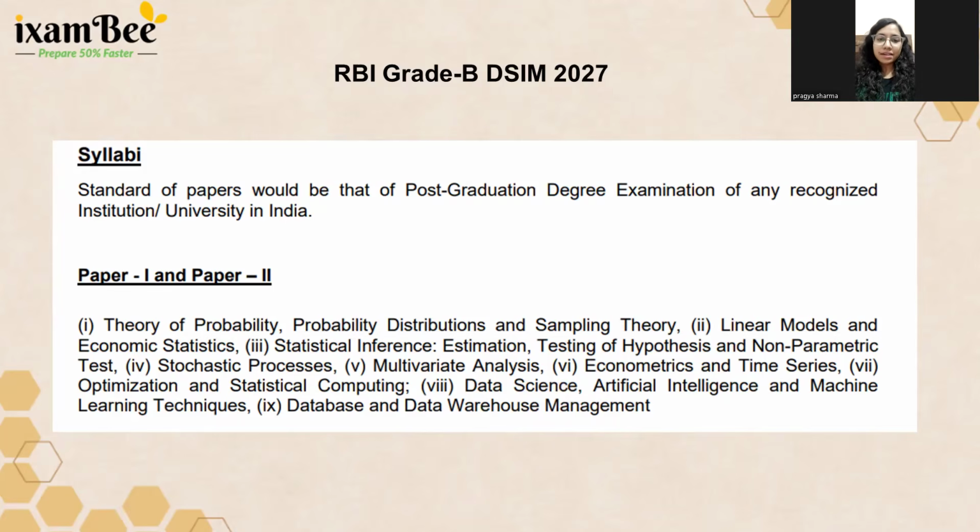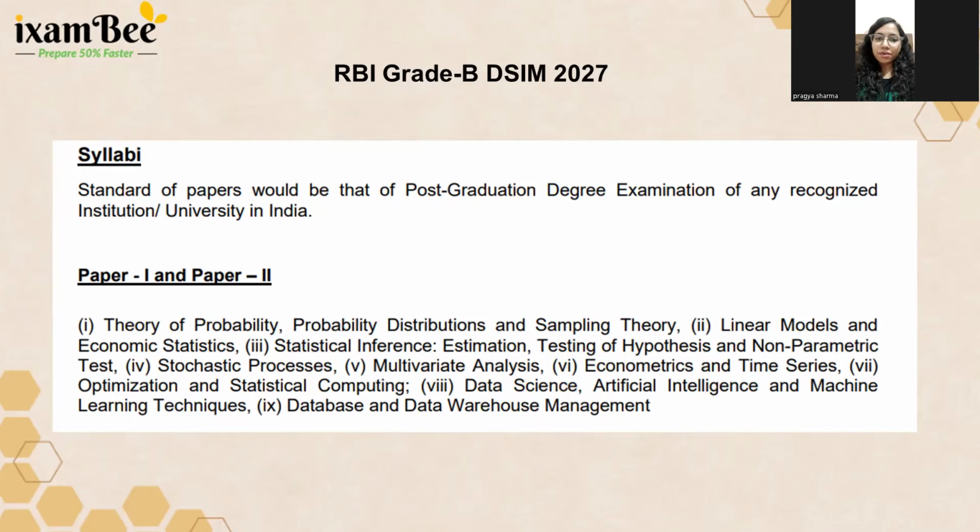Then third one is statistical inference, which contains theory of estimation. Just like we read properties of an estimator, methods of estimation, and testing of hypothesis, type 1, type 2 errors, level of significance, UMP test, MP test, Neyman-Pearson lemma, likelihood ratio test, then non-parametric tests. Different non-parametric tests we study here, like sign test, Wilcoxon signed rank test, Mann-Whitney U test, Kolmogorov-Smirnov test.